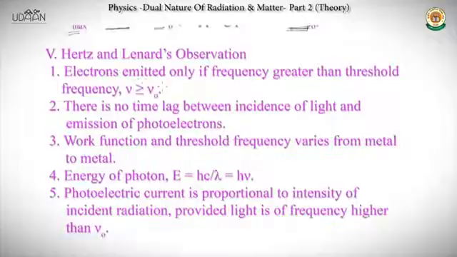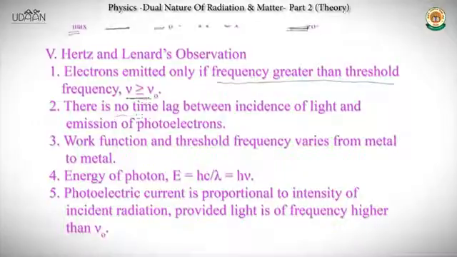Electrons are emitted only if frequency is greater than threshold frequency, or nu is greater than nu naught. Remember this: no matter what intensity is coming, if nu, the frequency of the radiation, is less than the threshold frequency nu naught, no photoelectric emission is going to take place.